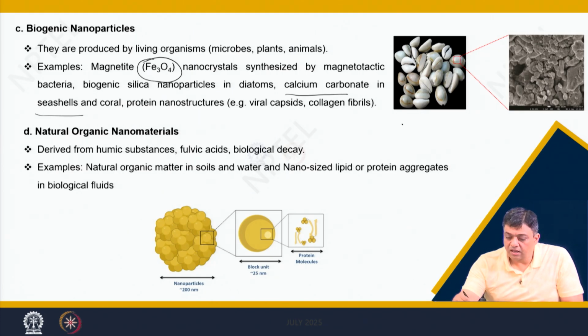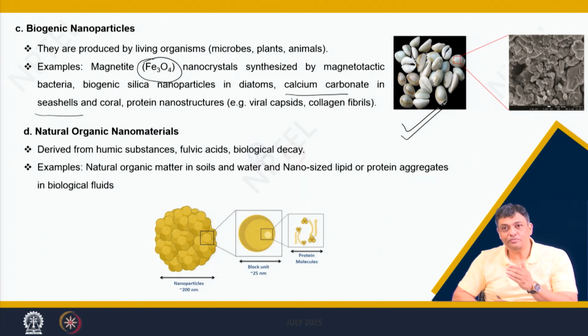If you just see the SEM image of these seashells, you will find that they are not as smooth as they appear from the top surface. If you see the SEM picture, what are the inferences you will be able to draw immediately?